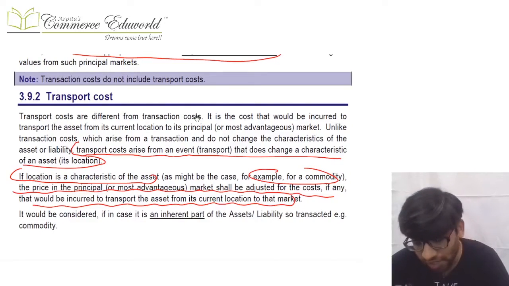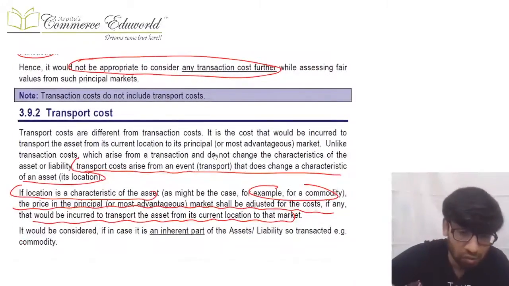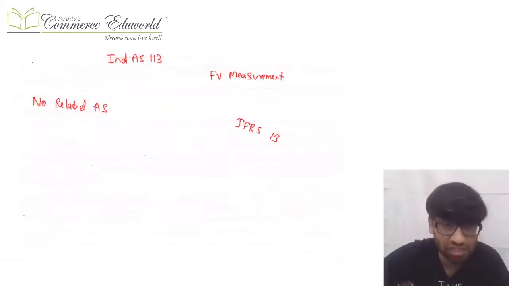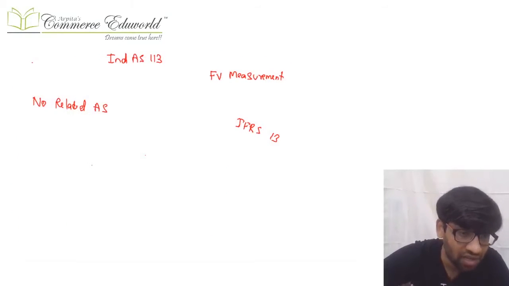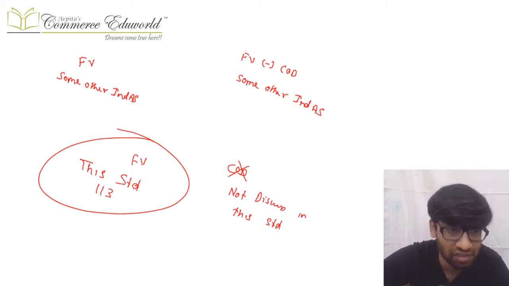So while calculating the fair value of the asset, transaction cost is not considered, but transport cost is considered, and accordingly you calculate the fair value. Now you need to understand two different things. One is the net proceed and one is the fair value calculation. Now when is net proceed required to be calculated and when is the fair valuation required to be calculated?